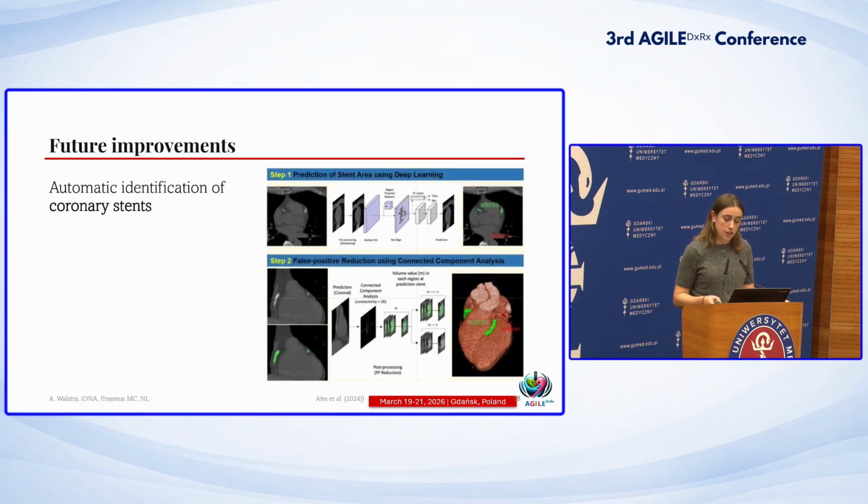Another implementation possibility is to also segment stents. Not all AI systems do this, and then this causes more false positives, which are unnecessarily referred again to primary care. It can also be a lot of information to show what percentage of your population has already undergone intervention before, because the lung cancer screening population is not by definition an asymptomatic population. So of course, a proportion of these have already undergone intervention. And this is usually not known within the lung cancer screening workflow because it's not linked to the clinical database.